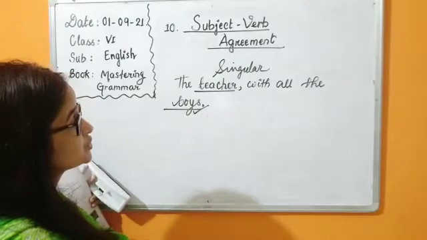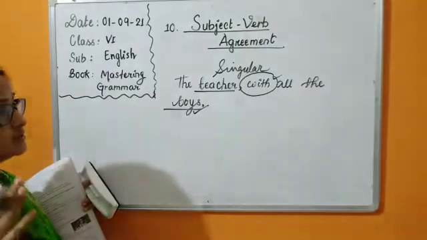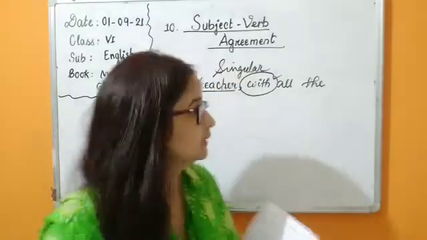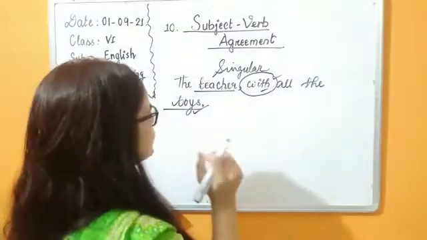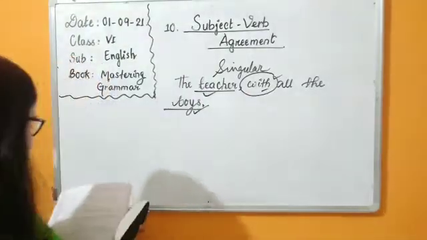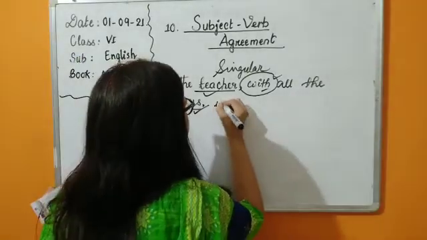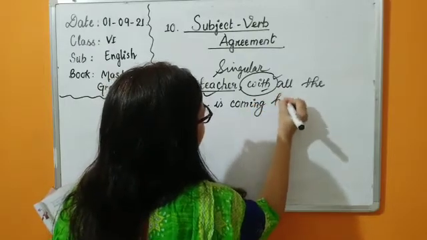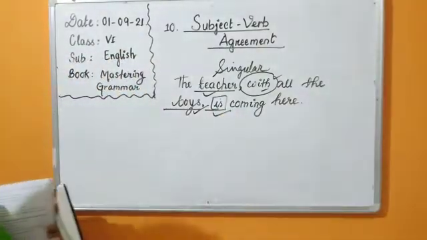Our condition for this point was that these two subjects should be joined with as well as or with. Here you see it has been joined with all the boys. So we are going to take a singular verb because you have to consider the first subject or first noun that is being talked about. So the teacher with all the boys is coming here, not are coming here. Please see that we have used is and not are.